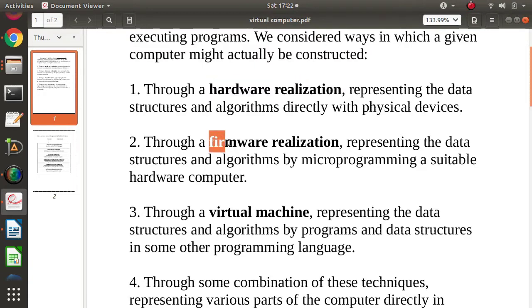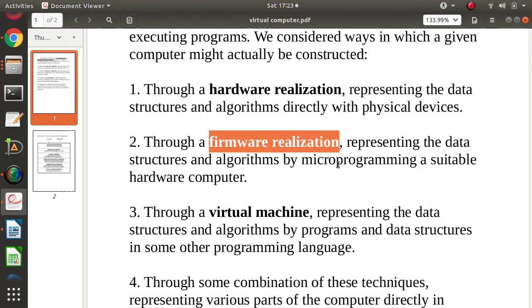Second is firmware realization. Firmware is also called microcode. And what do we mean by microcode? Microcode means basic level machine instructions. When the computer is implemented by basic level machine instructions, it is called firmware realization. A simple example: when we start our computer, BIOS, basic input output system, is a set of machine instructions saved in ROM.